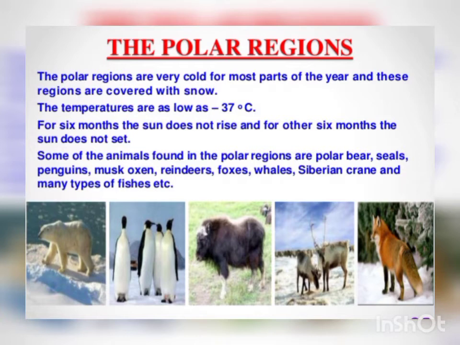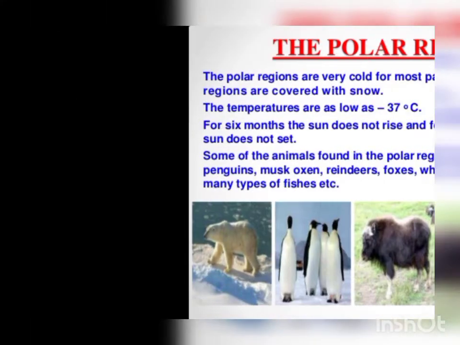Some of the animals found in the polar regions are polar bears, seals, penguins, musk oxen, reindeers, foxes, whales, Siberian crane, and many types of fishes, etc. The climatic condition is very cold here, so animals have special features to adapt to these conditions. Okay, this we are going to learn now.